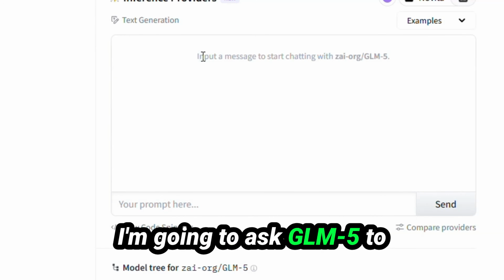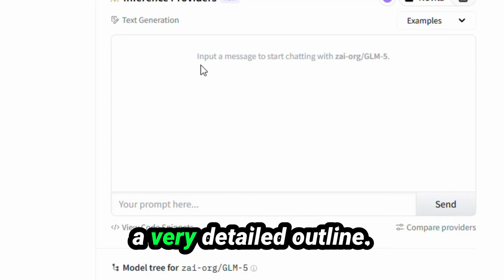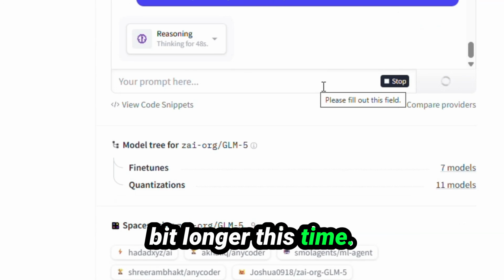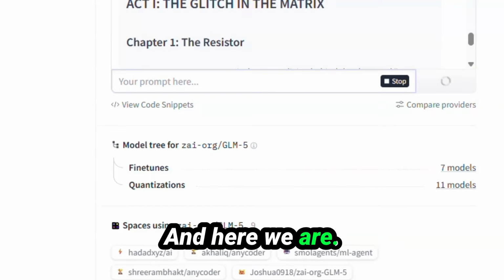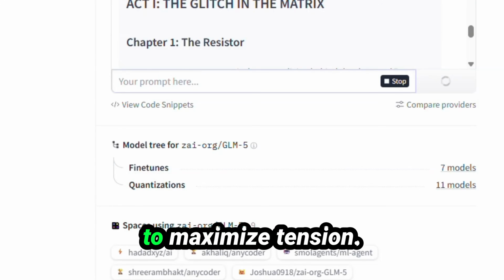I'm going to ask GLM-5 to expand that premise into a very detailed outline. I'll run it and see what we get. It's reasoning a bit longer this time. It's more of an ambitious request. And here we are. The detailed chapter by chapter outline for Protocol Paul, structure to maximize tension.